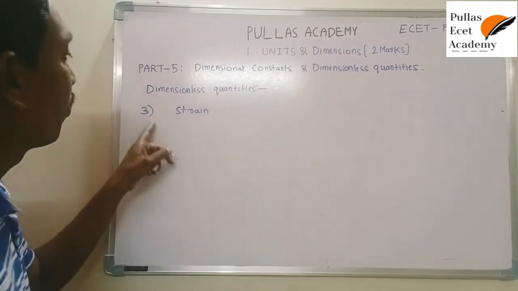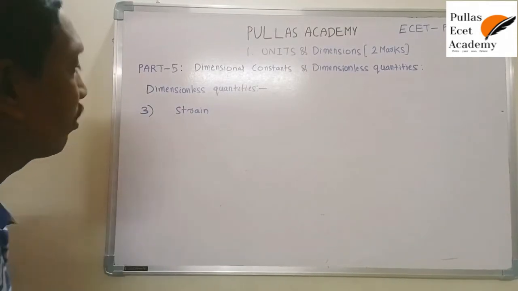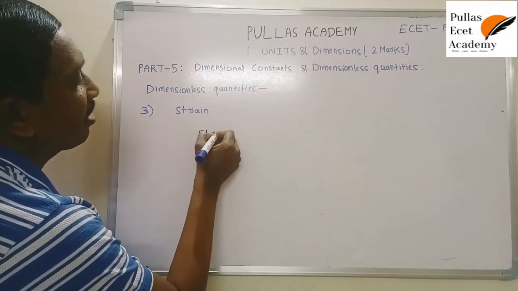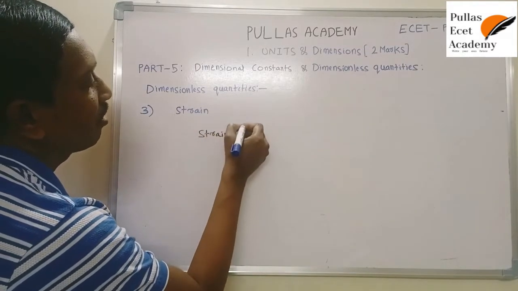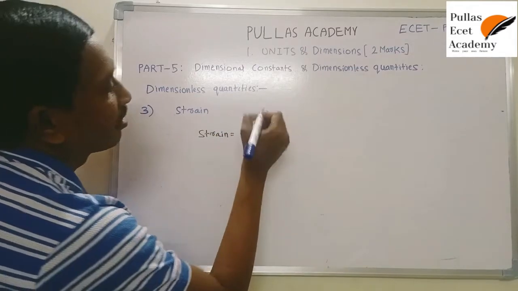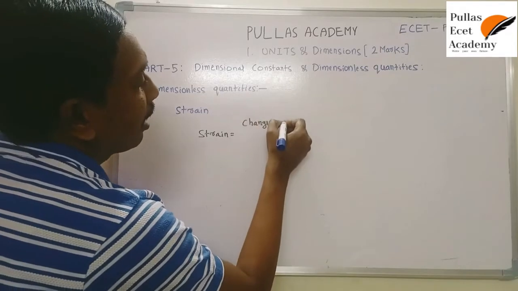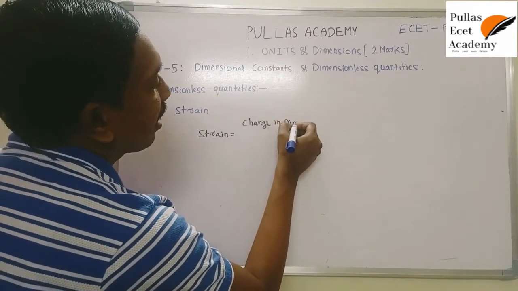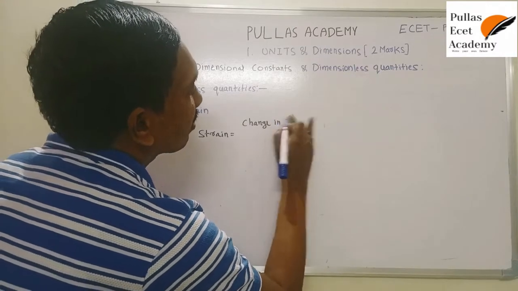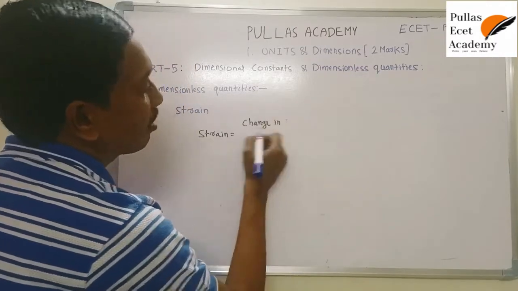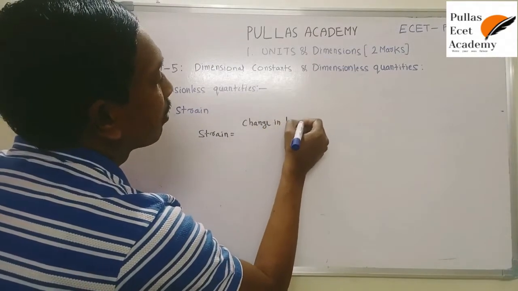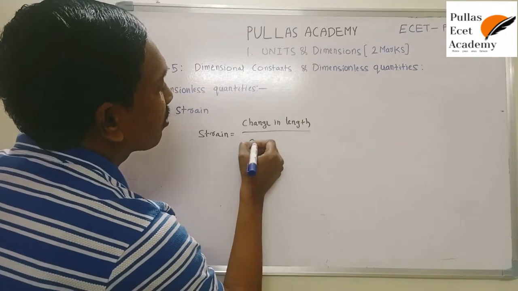Now we are going to discuss one more dimensionless quantity, that is strain. According to the definition, strain is the change in any parameter or change in dimensions. For example, change in length, if you consider longitudinal strain, then write change in length by its original length.